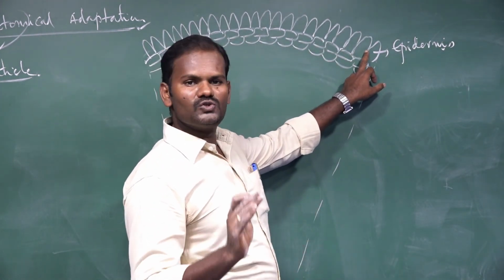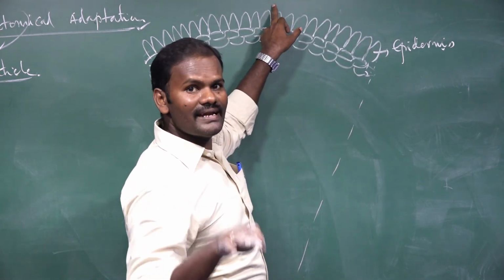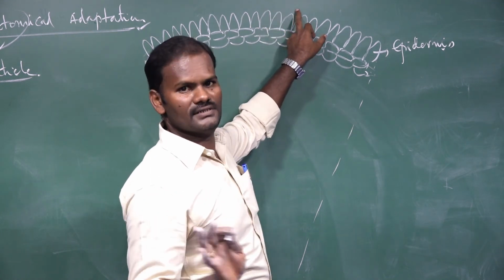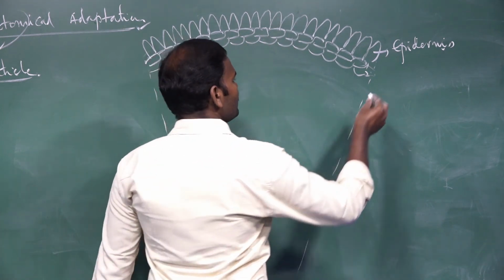It is a single layer. Usually in mesophytes and xerophytes, the epidermis is covered with cuticle, but in hydrophytes, cuticle is either absent, or if present, it is thin and poorly developed.